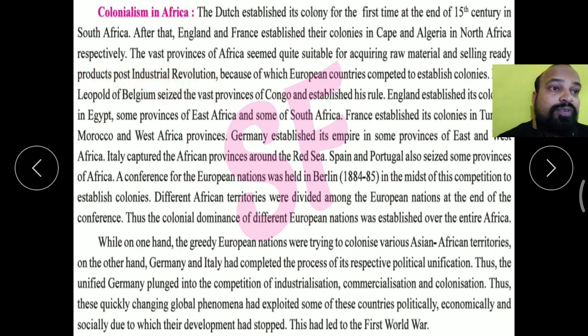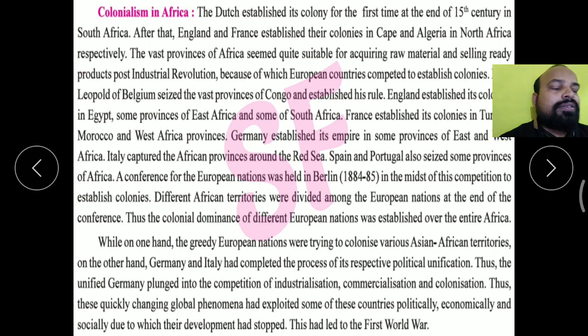Africa was a very good location for raw materials, and they could also sell their ready products there. They also established this policy in India.